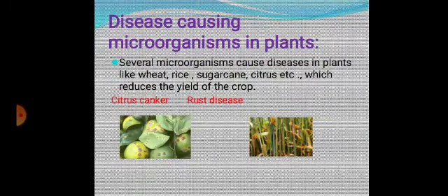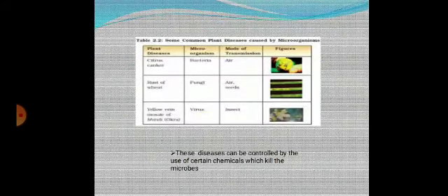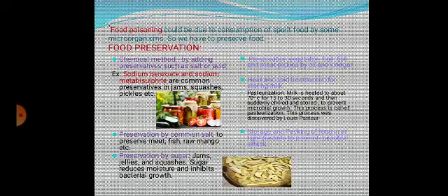Disease causing microorganisms in plants. Several microorganisms cause diseases in plants like wheat, rice, sugarcane, citrus, etc., which reduces the yield of the crop. Citrus canker and rust disease. Citrus canker is by bacteria through air, rust of wheat by fungi through air and seeds, yellow vein disease in okra by virus through insects. These can be controlled by certain chemicals which kill the microbes.